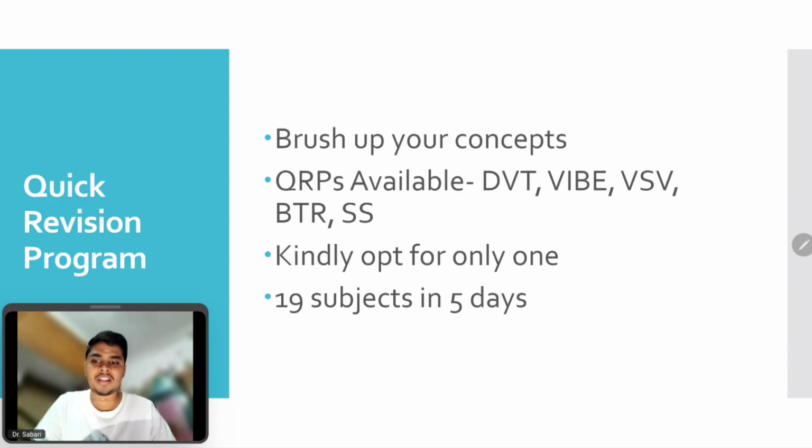What are the quick revision programs? There are numerous quick revision programs. The famous or well-known ones are DVT, Vibe, VSV, BTR, and Sure Shot. These are the things that are available. So which one to do among them? There are pros and cons of each and every QRP or image based revision program. We will try to create a separate video if possible discussing the pros and cons of each of these QRP programs. But any QRP is fine, but kindly opt for only one QRP.